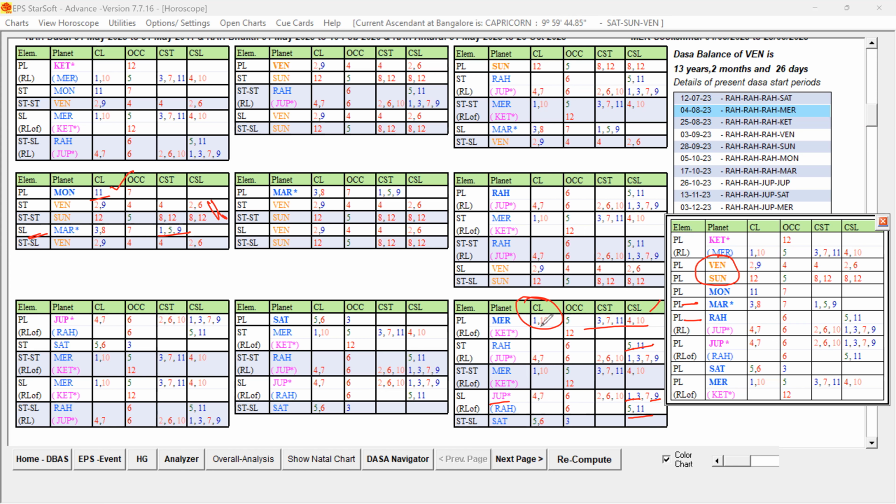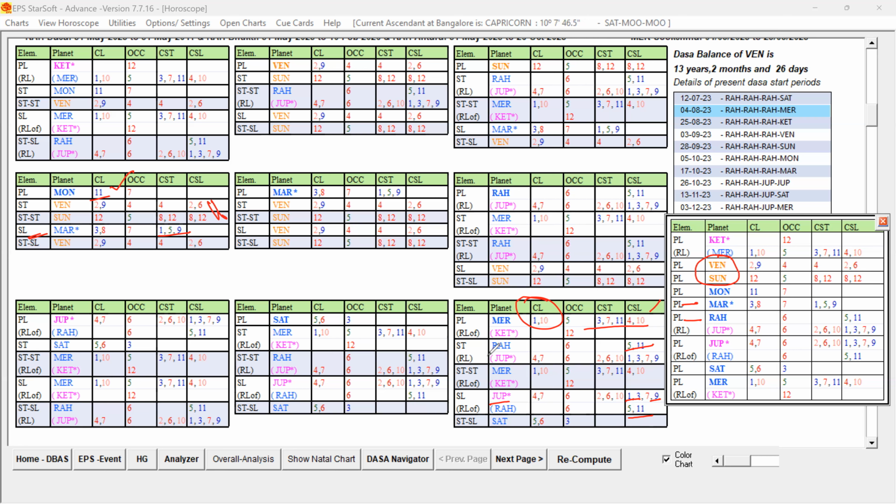So it indicates Lagna will experience some problem. Lagna will experience that 5 and 11 also. And the sublord is Badhaga Lord. That Badhaga Lord is representing Rahu also in the star level. So Badhaga Lord is also playing, and the key planets are also playing, and Lagna is experiencing this. So that way, this planet is free from the Venus and Sun, and it is having that Lagna and 1, 5, 11 and 1, 3, 9 combinations.